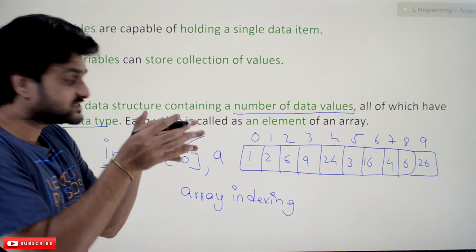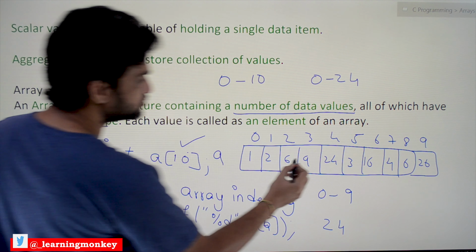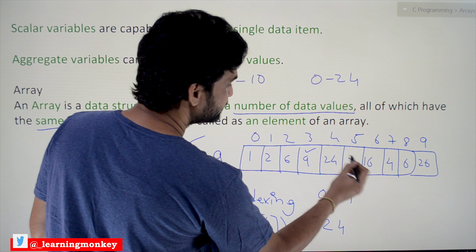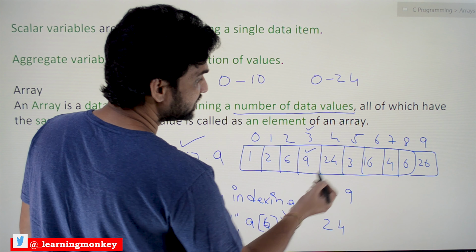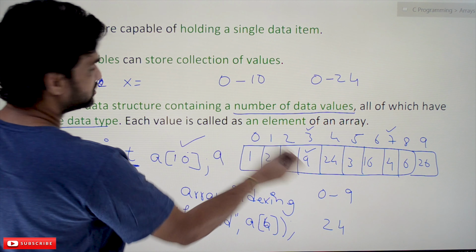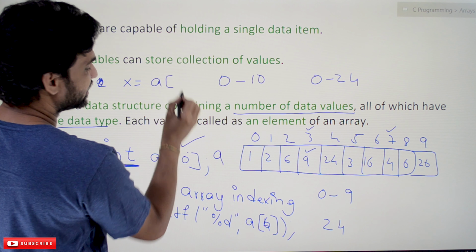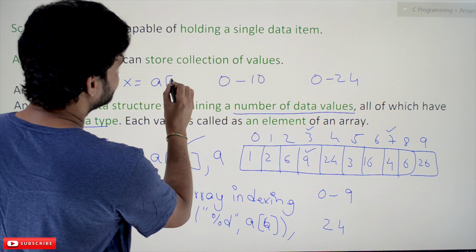For example, I want to add the value stored in a of 3 and the value stored in a of 7. How can we do that? Assume that we take a variable called x. In that x, I would like to store the sum of a of 3 plus a of 7.